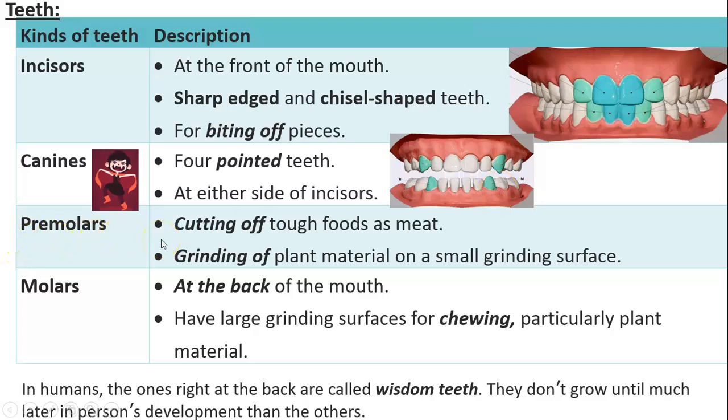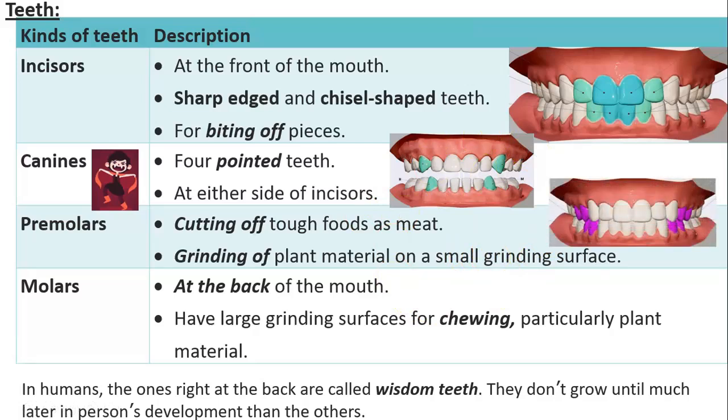Premolars. They are used for grinding and tearing food apart. So they grind food into smaller pieces, and they also tear food apart. They have small grinding surfaces, smaller than the molars. Okay, so the molars here, they have the widest chewing surfaces, for grinding and chewing.